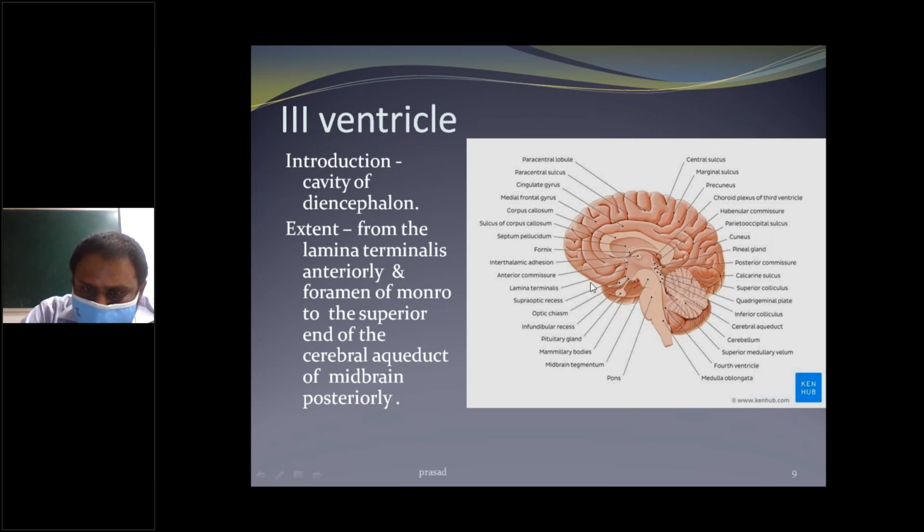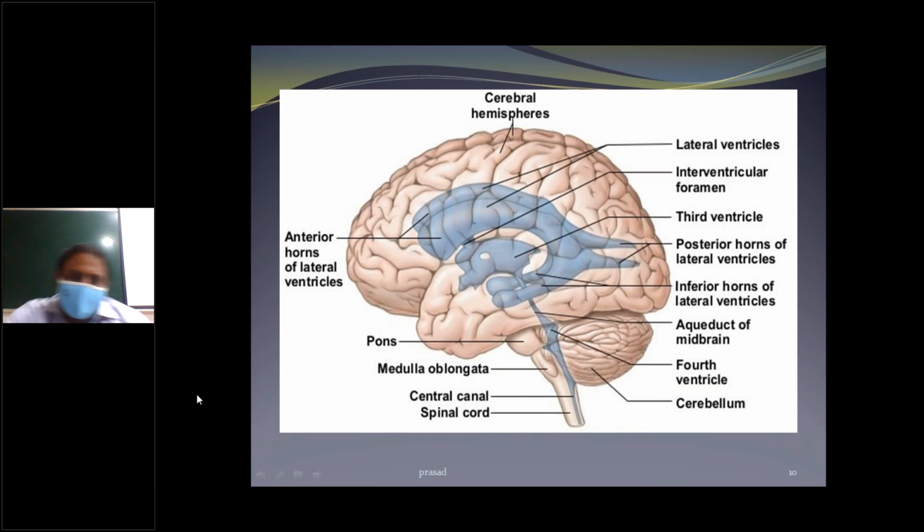This shows the lamina terminalis and the aqueduct, which continues to the fourth ventricle, an extension from the third ventricle. See the lateral ventricle. It starts at the interventricular foramen and goes to the aqueduct of the midbrain. This is the third ventricle, in a lateral view of the brain.